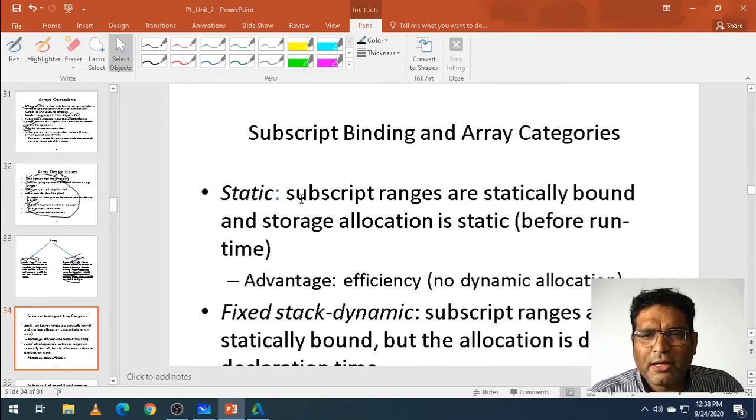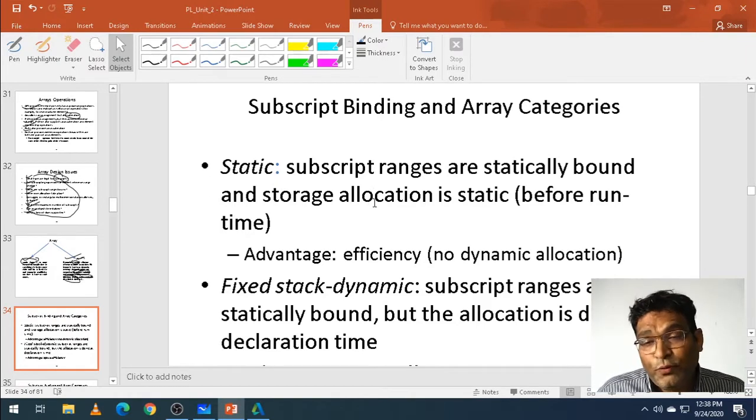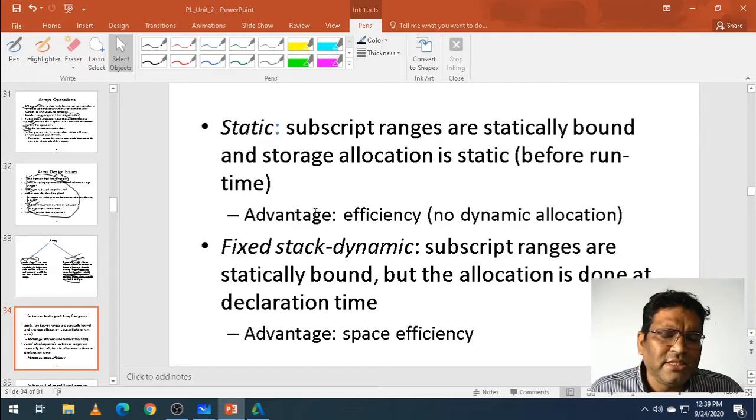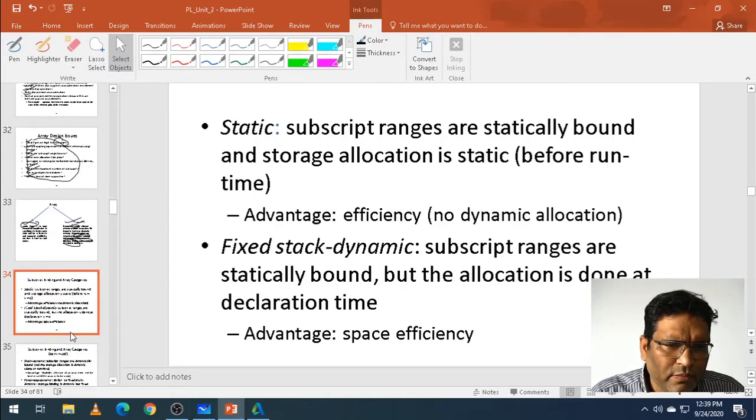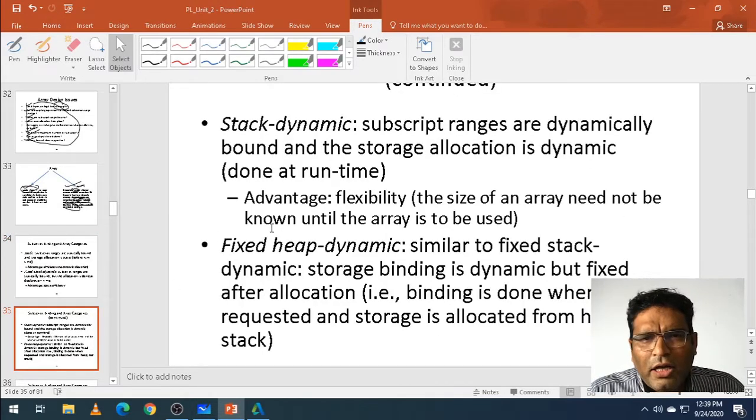Now, subscript binding categories. Subscript binding array, as I told you, is static. What do you mean by subscript ranges being statically bound? If I go for dynamic, fixed subscript range is statically bound, but allocation is done at declaration time. Declaration time means that when you have declared any array, it should be in that range.